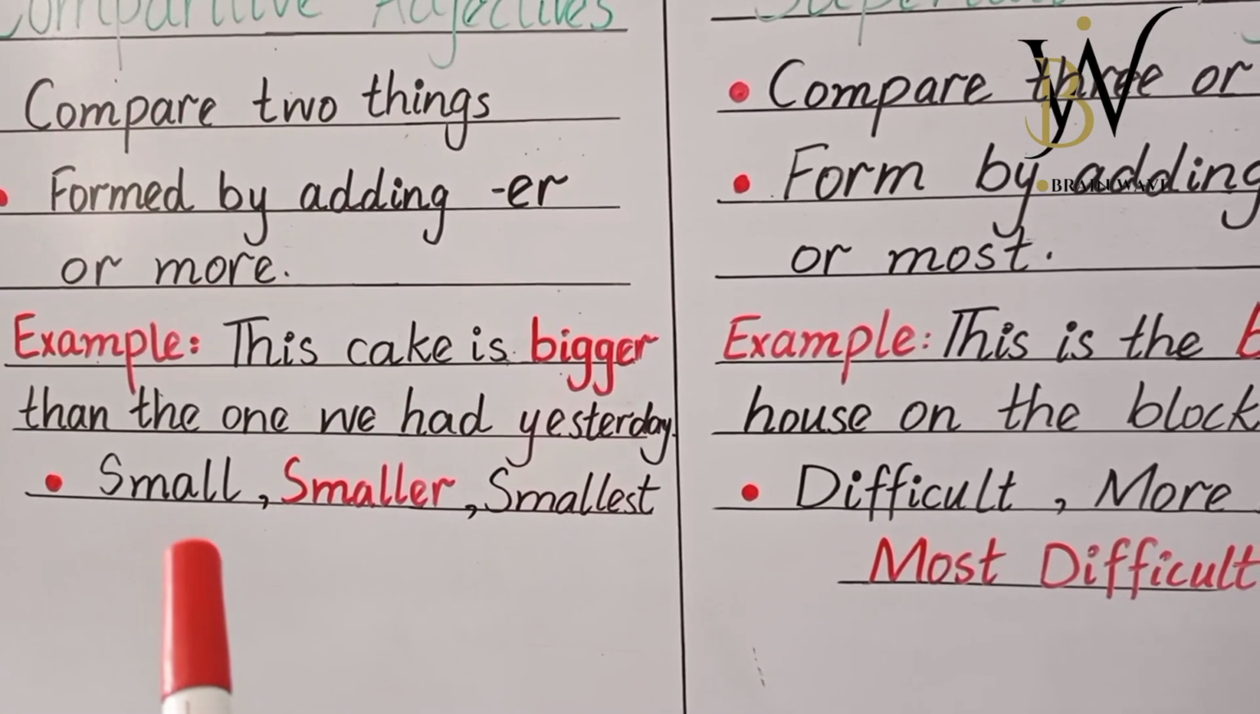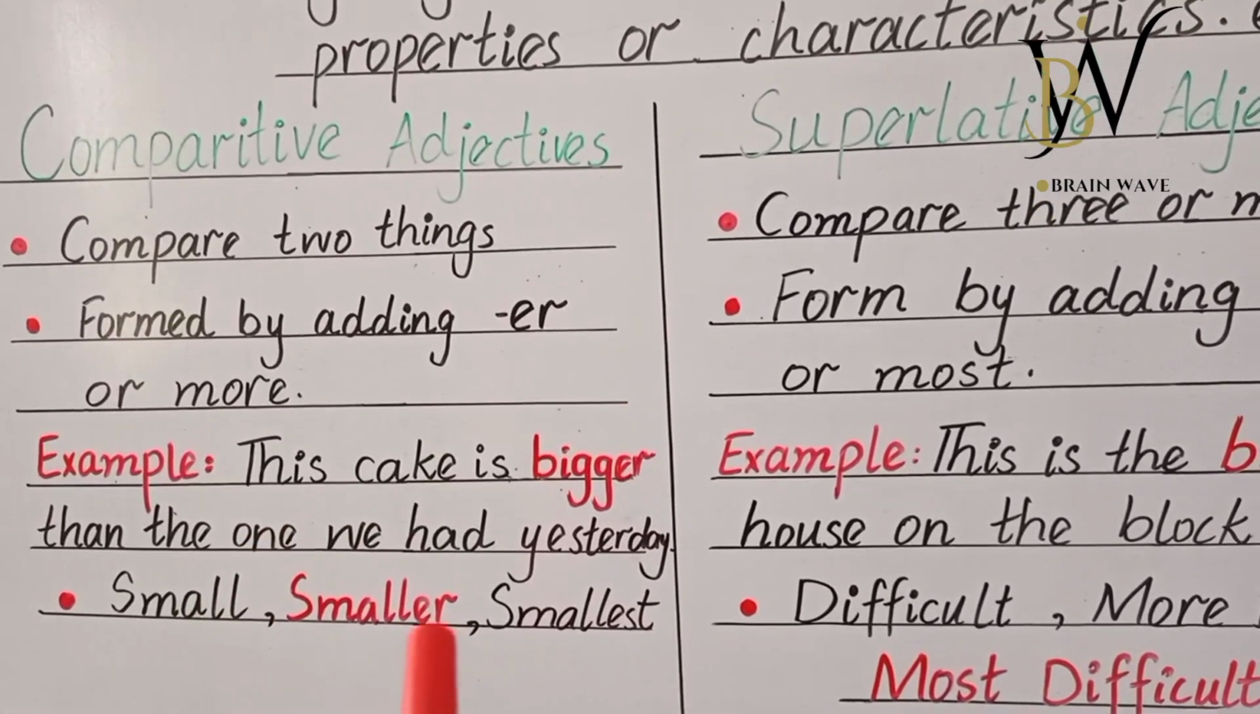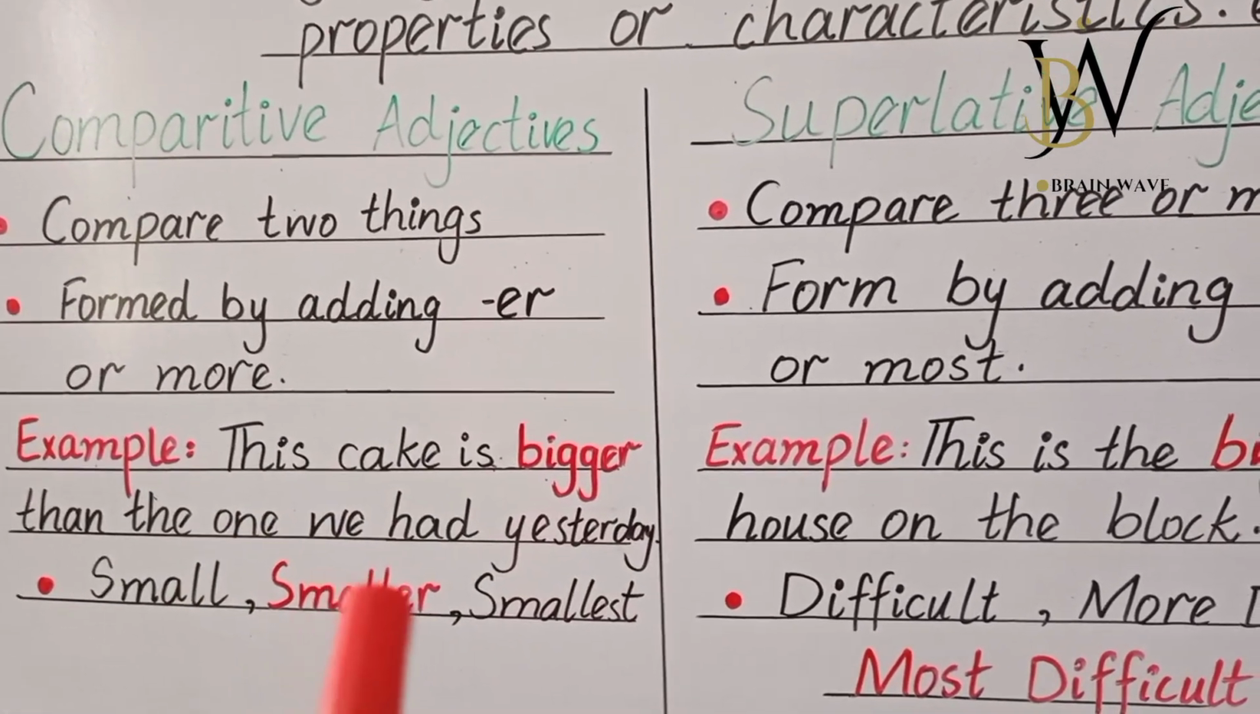And then we have an example: small, smaller and smallest. Here smaller is the comparative adjective.